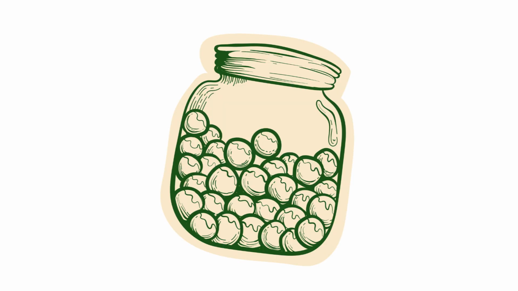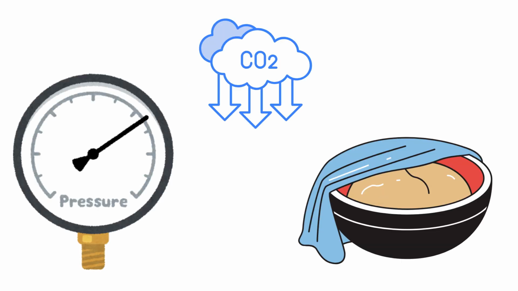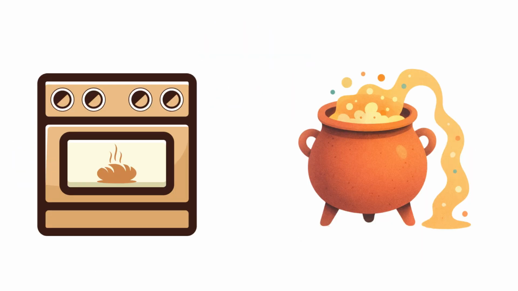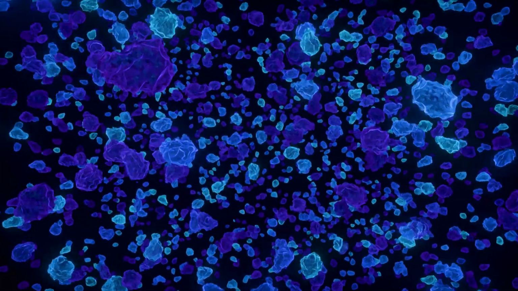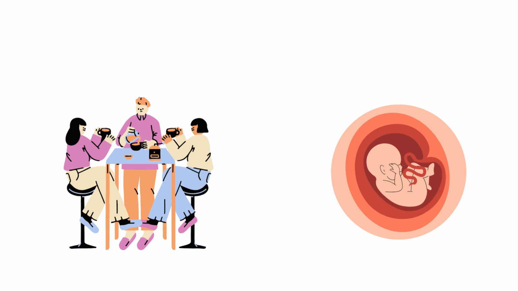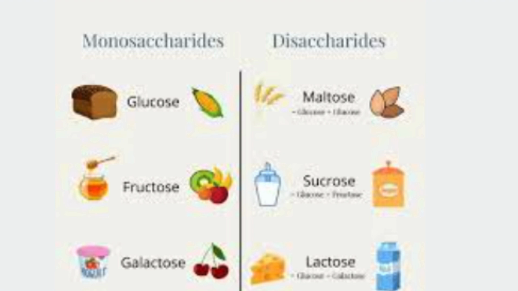In this context, the propulsion is the generation of pressure and gas that drives dough expansion in baking or creates carbonation in brewing. The fuel to yeast cells is carbohydrates. Yeast cells require energy to live and reproduce. They feed on carbohydrate sugars present in the environment, such as glucose, fructose, sucrose, or maltose in dough or wort.